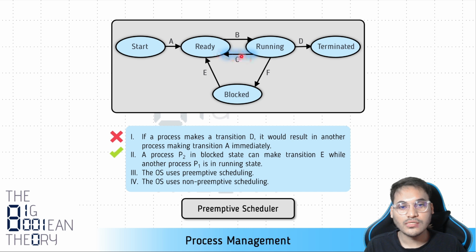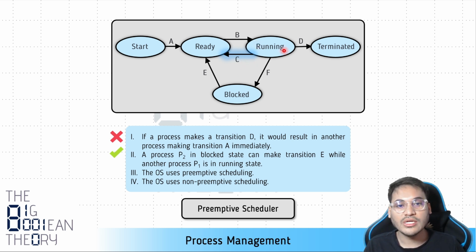So this transition is a very important one. If this is present, then you can say that this is a preemptive scheduler. If this is absent, then the control of the CPU will not be taken forcefully. Only when the running process voluntarily relinquishes the control of the CPU can control be taken away, that is, given up by the process on its own. So if it's a non-preemptive scheduling policy, then this transition will be absent.